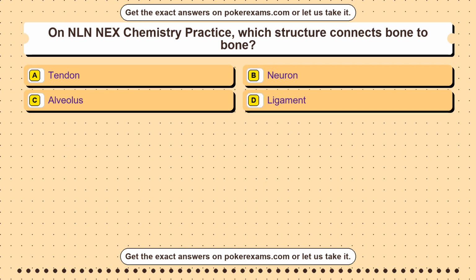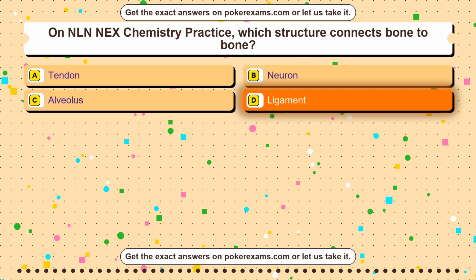Question 14. On NLN NEX Chemistry Practice, which structure connects bone to bone? Option A, tendon. Option B, neuron. Option C, alveolus. Option D, ligament. The correct answer is option D.